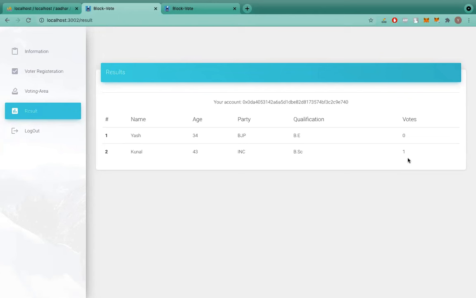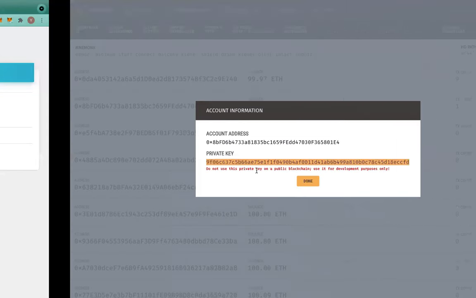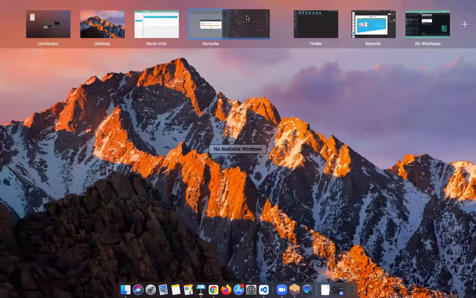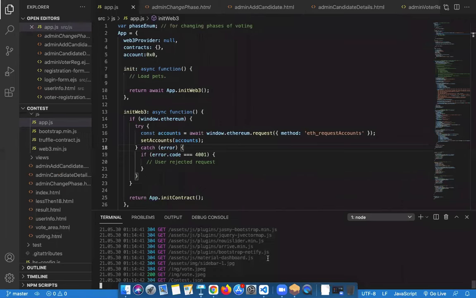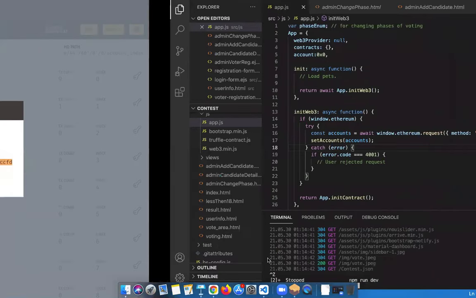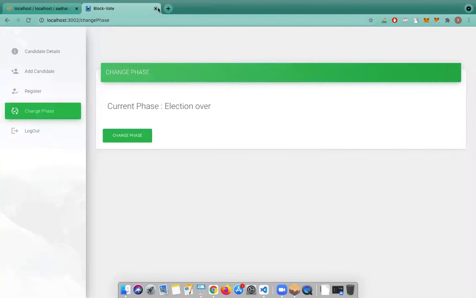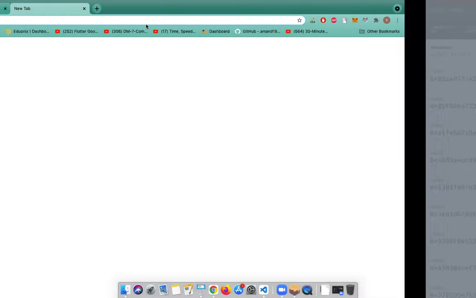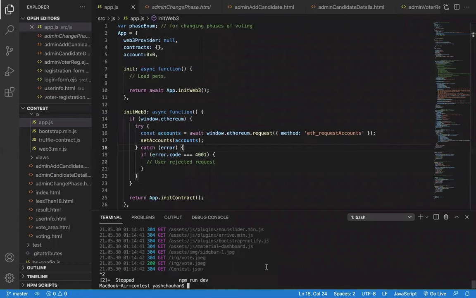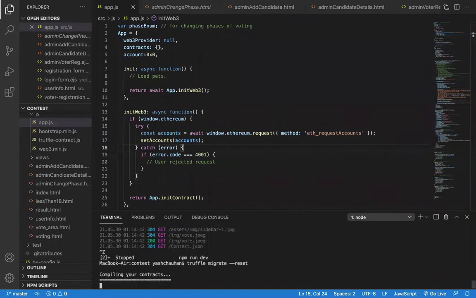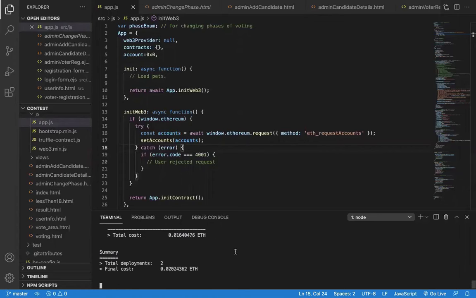Since the blockchain code is the immutable part, I cannot go back and perform all the actions. What I will need to do is redeploy the smart contract. So we will be doing that. I will just stop this and close this, and now we will be redeploying our smart contract. The compilation is going on, migration is going on, and the compilation is done and it is deployed.